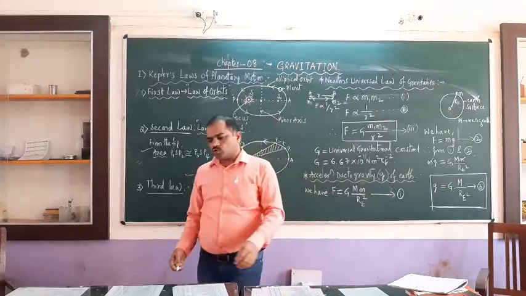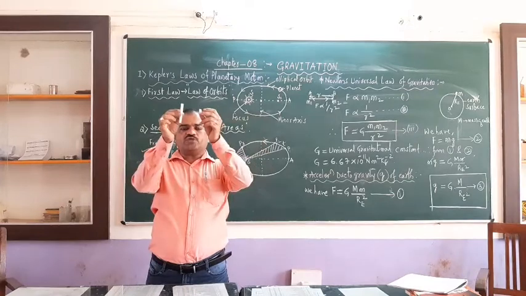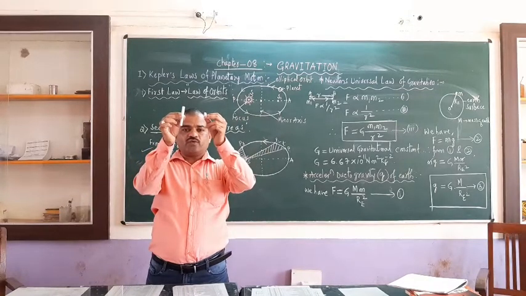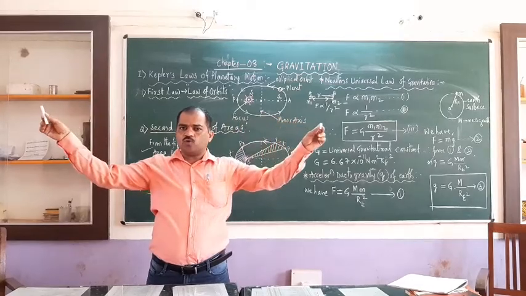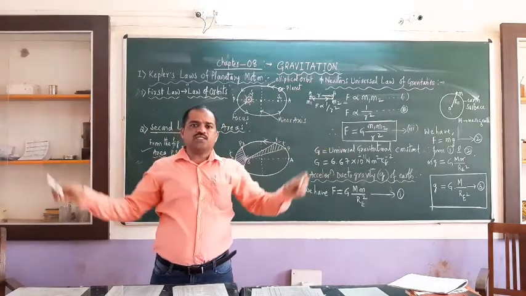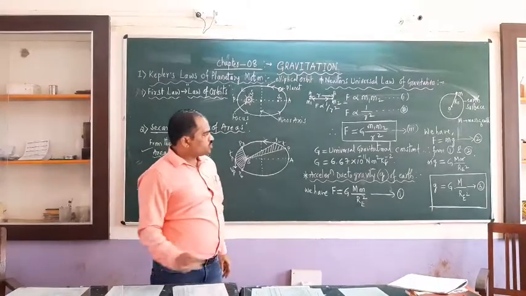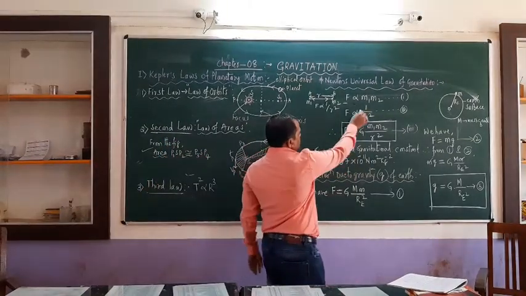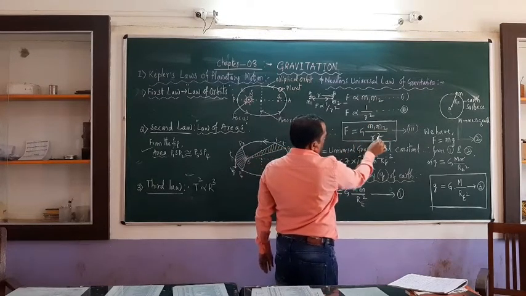If the distance between two bodies is very small, then the force of attraction is very, very large. If the distance goes on increasing, the force of attraction goes on decreasing. So this is the meaning of the inverse square law. Therefore, combining these two equations, we can write F is equal to G into M1 M2 divided by R square.